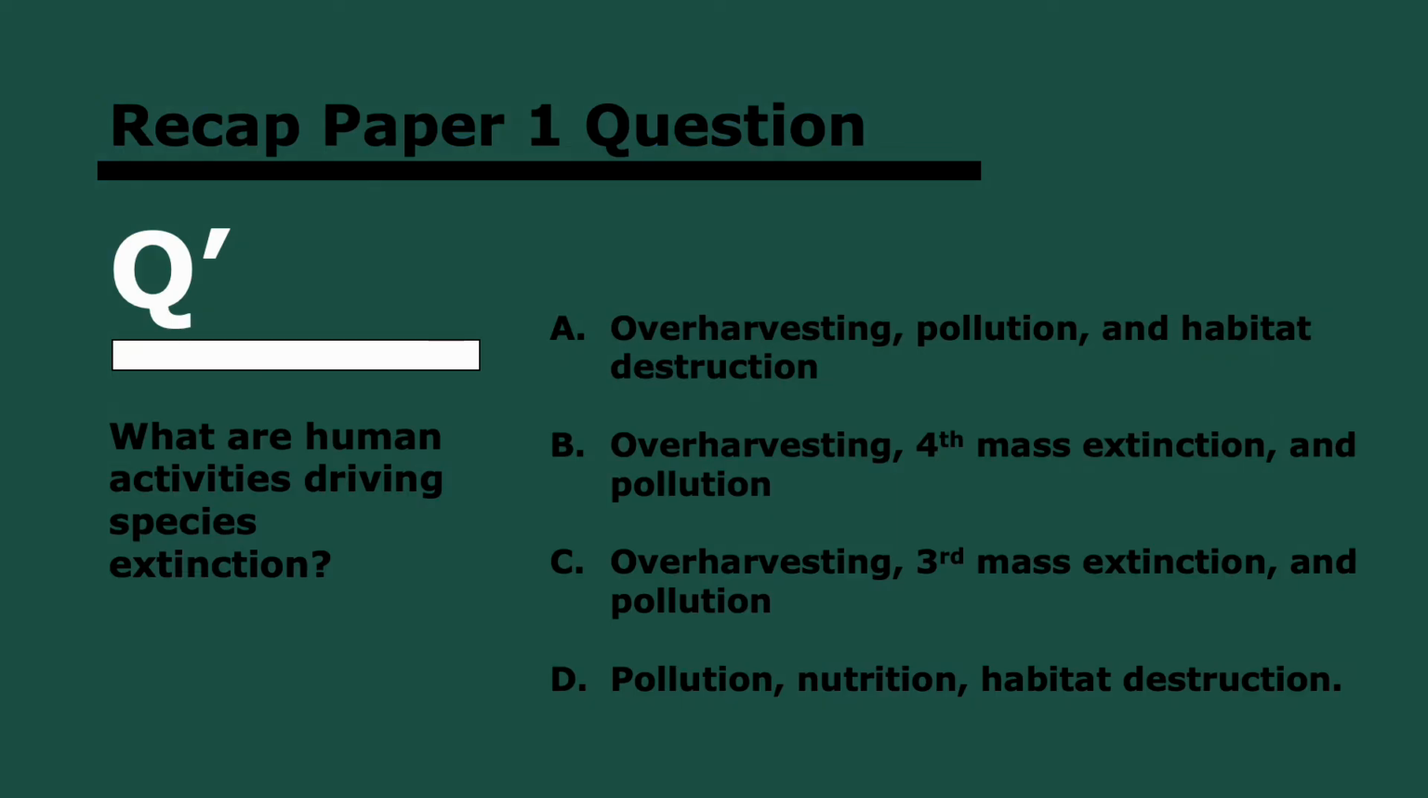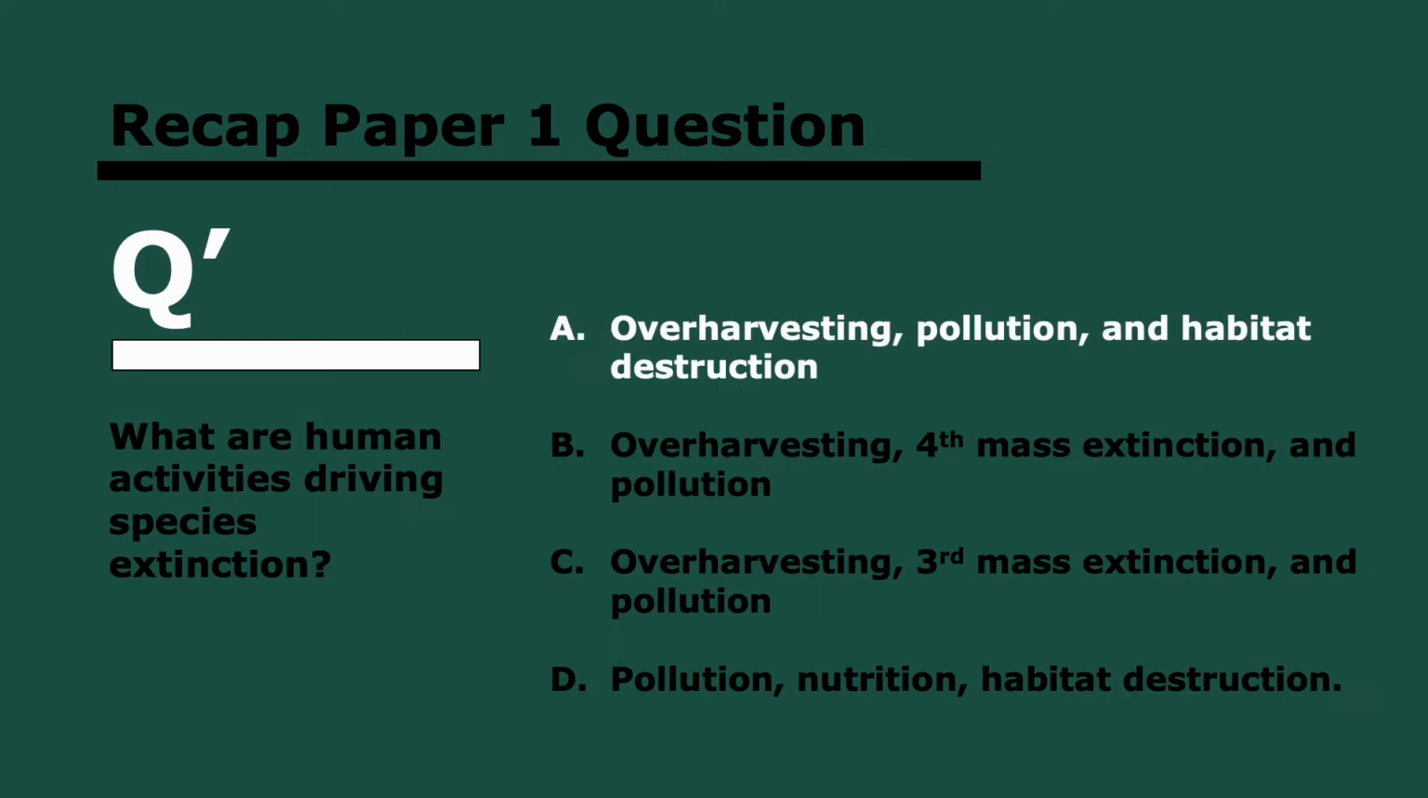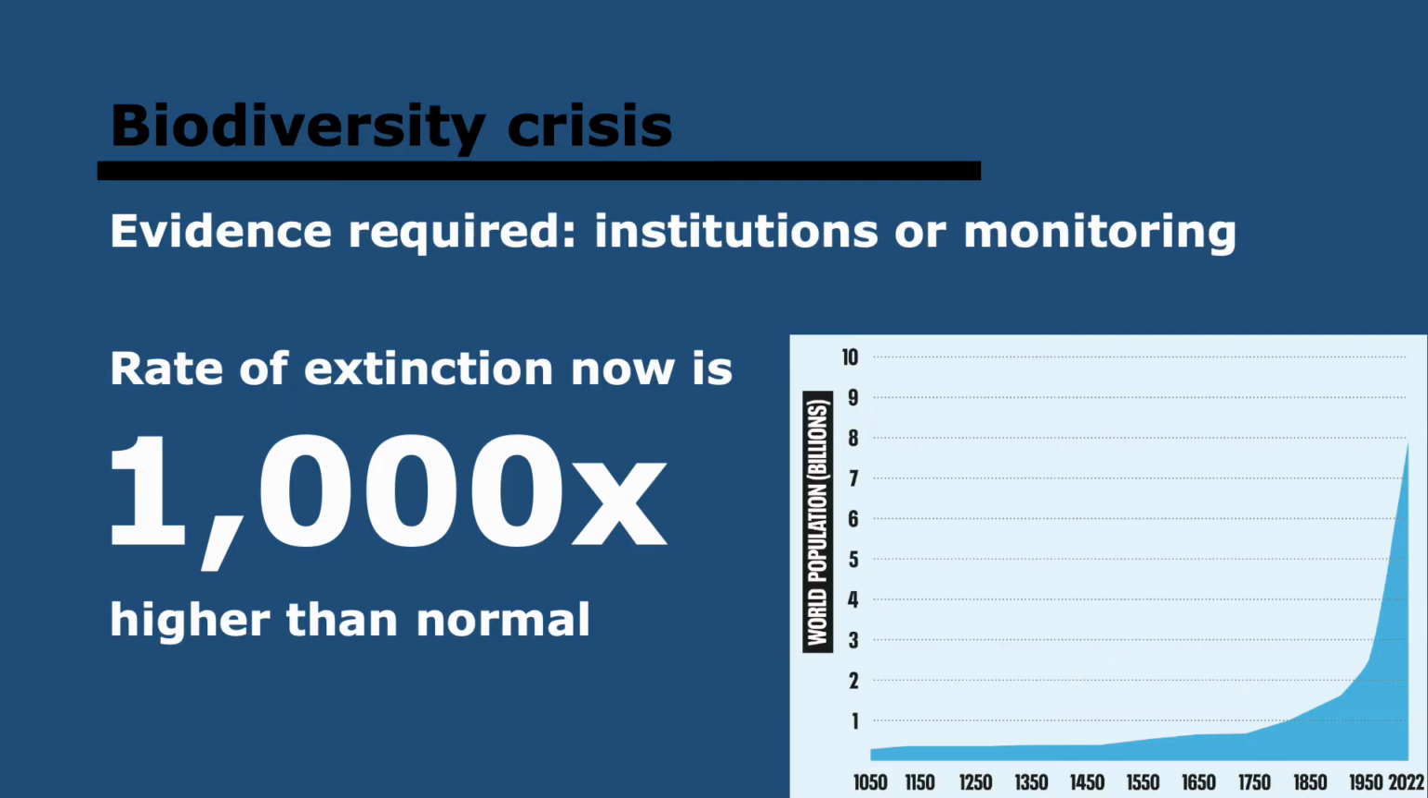So, one question to recap. What are human activities driving species extinction? Again, pause now to think, but the answer is A, it's over-harvesting, pollution, and habitat destruction. As we saw, the fourth and third mass extinction were not caused by humans, they were natural. And then D, nutrition just makes no sense. That's not a human activity that causes species extinction directly, although over-harvesting surely is.